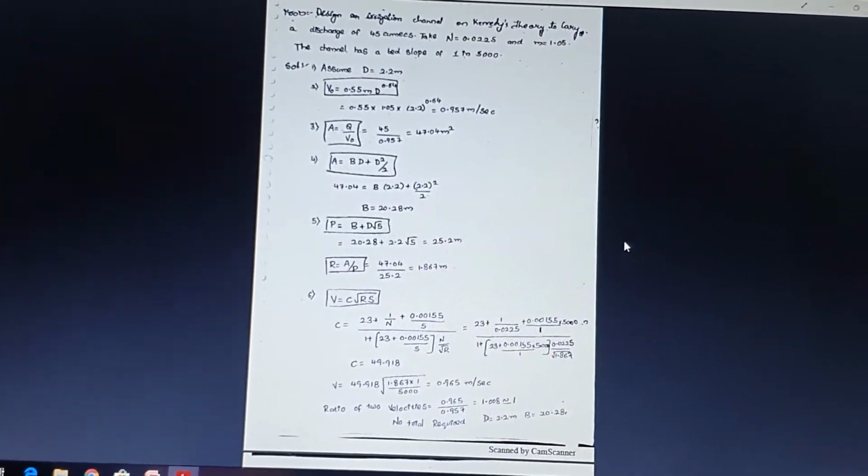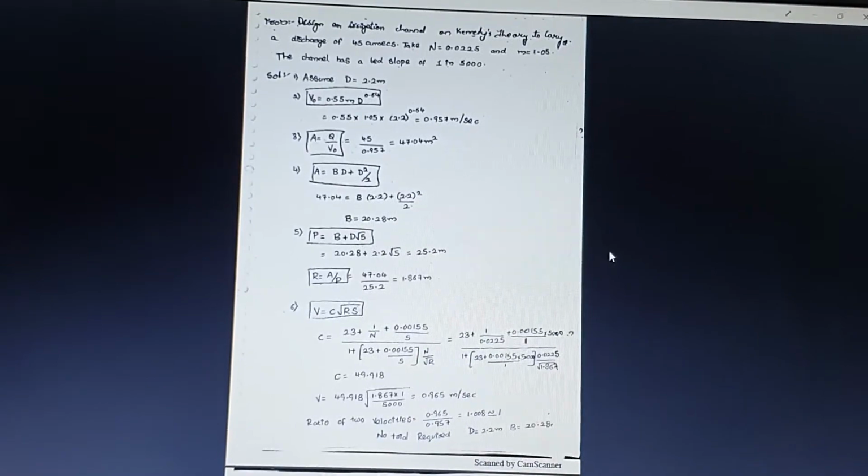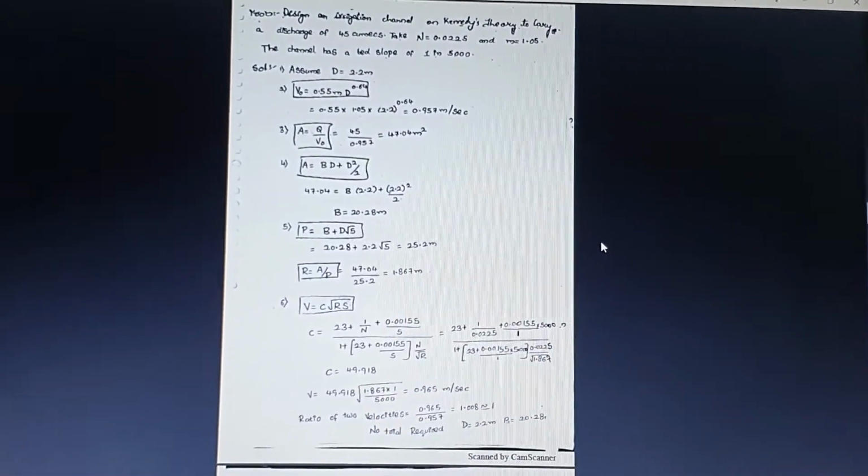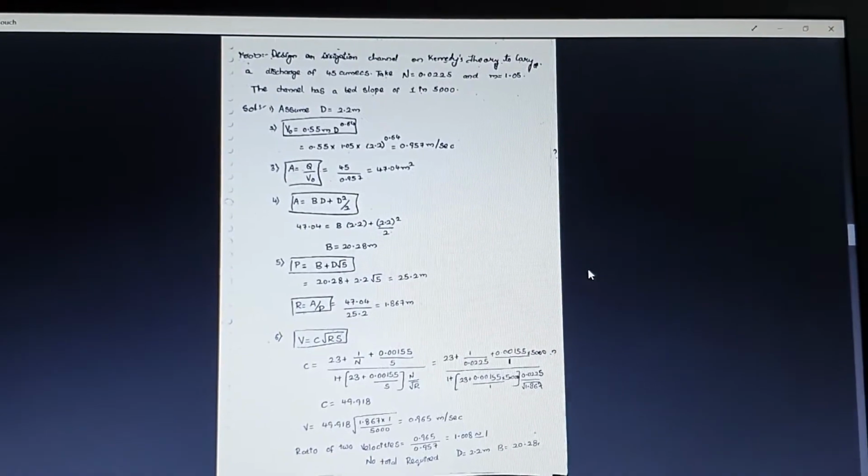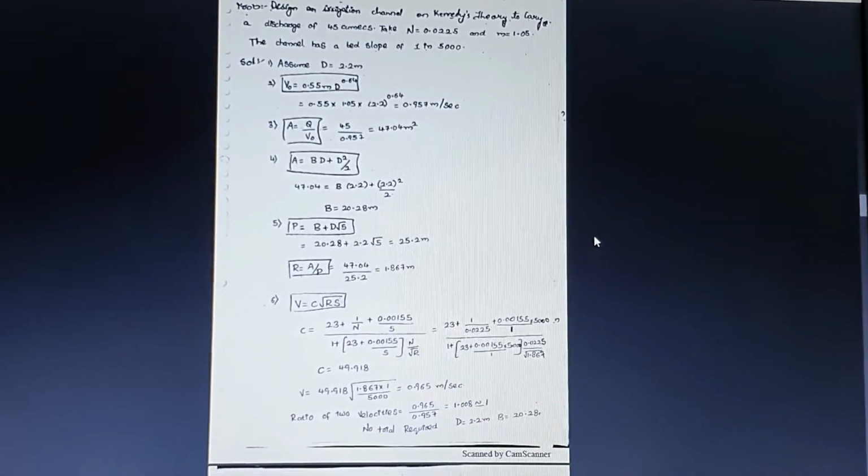plus 0.00155 by S divided by 1 plus 23 plus 0.00155 by S into N by square root of R. So here you know what is the value of N. The value of N is 0.0225, and S is the bed slope given in the question, which is 1 by 5000, and the value of R we got is 1.867. By substituting those values, you will be getting the C value as 49.918.